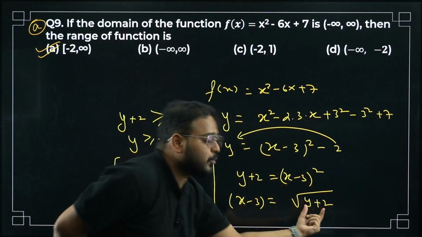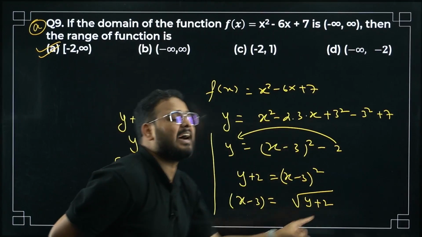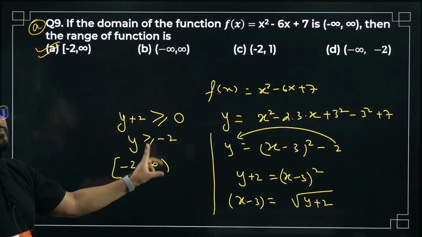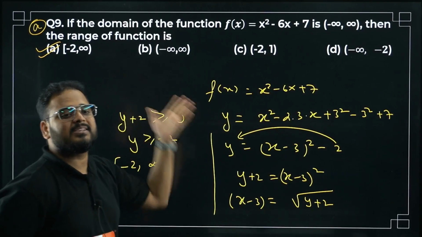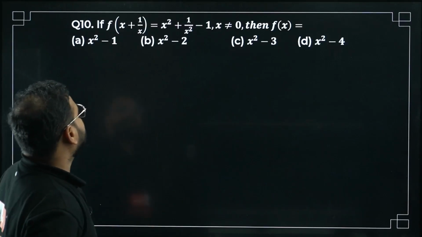So that's why we got the root part over here. Constraint on y. What is that? Greater than or equal to minus 2. It means minus 2 to infinity. Option A is correct. Moving on to question number 10.